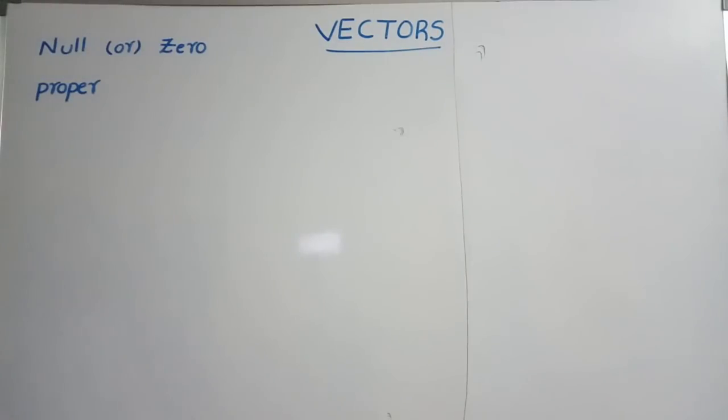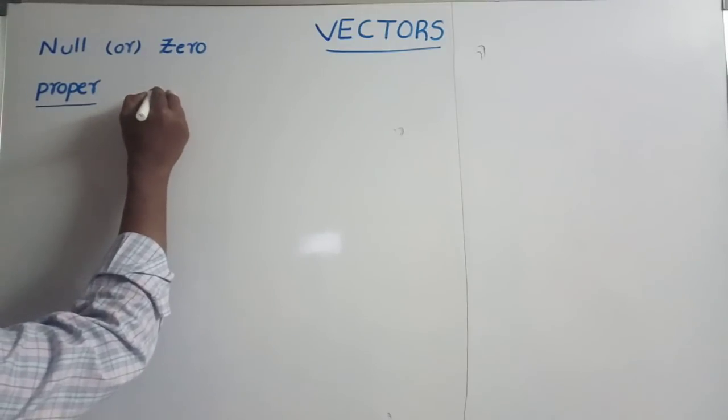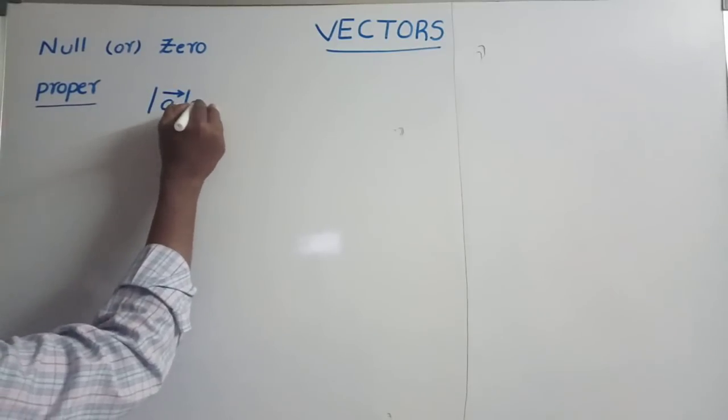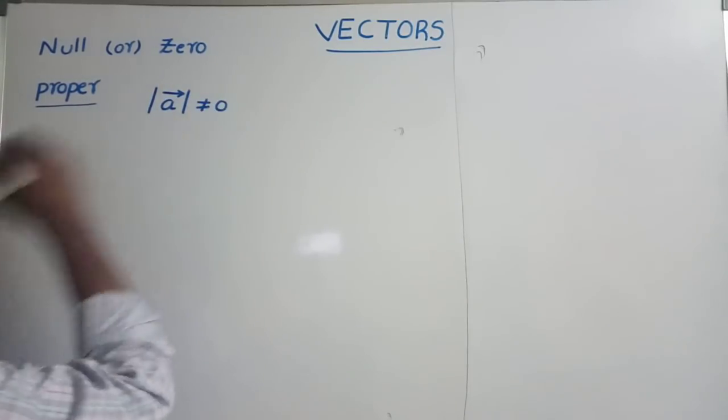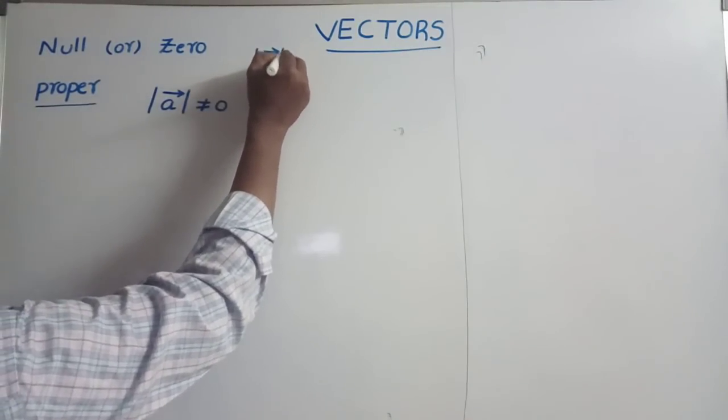Next, another vector: null vector or zero vector. A vector whose magnitude is equal to 0 is said to be a null vector. The direction of a null vector is not determined. Next, proper vector: a vector whose magnitude is not equal to 0 is said to be a proper vector.